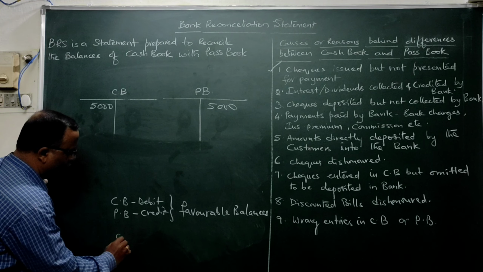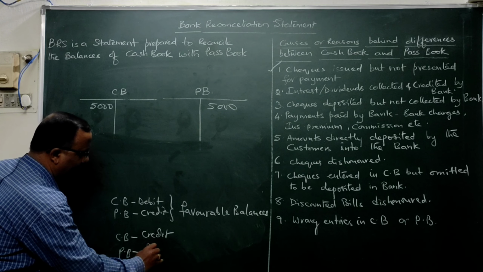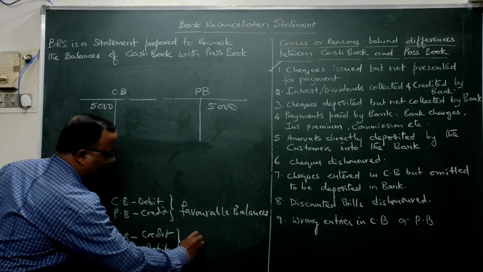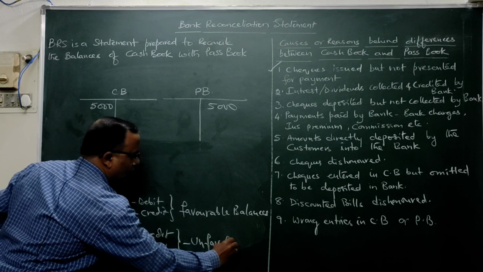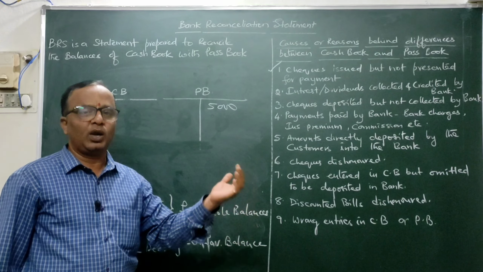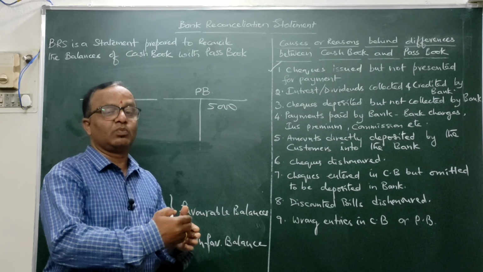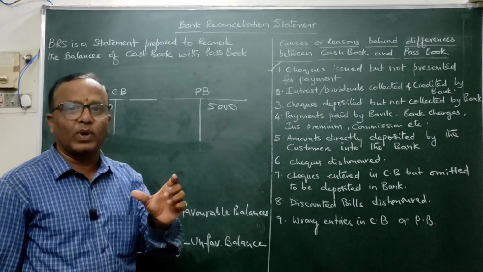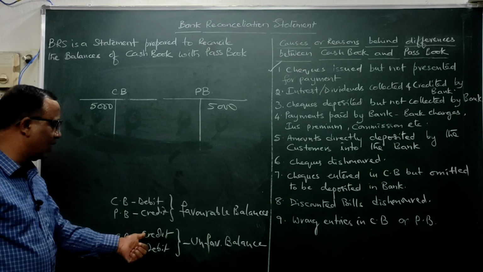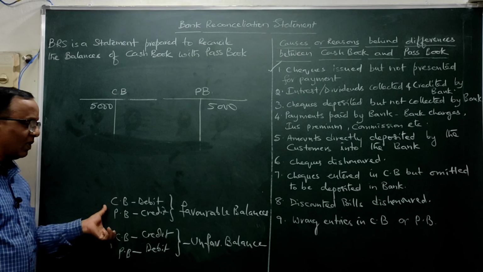Sometimes the cash book may show a credit balance, or the passbook may show a debit balance. Then we call it an unfavorable balance, or you can call it an overdraft. Overdraft means drawing more amount from our bank account than what we have of our own money. In other words, it is an arrangement with the banker whereby the banker allows you to draw more than what you have in your account. That is called an overdraft. So if the cash book is showing a credit balance or the passbook is showing a debit balance, that is an unfavorable balance.